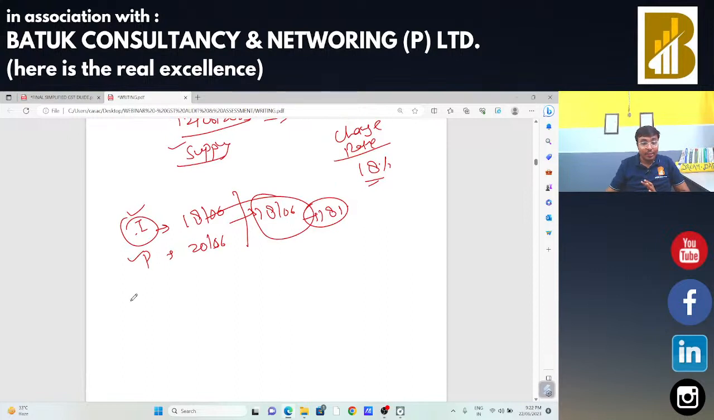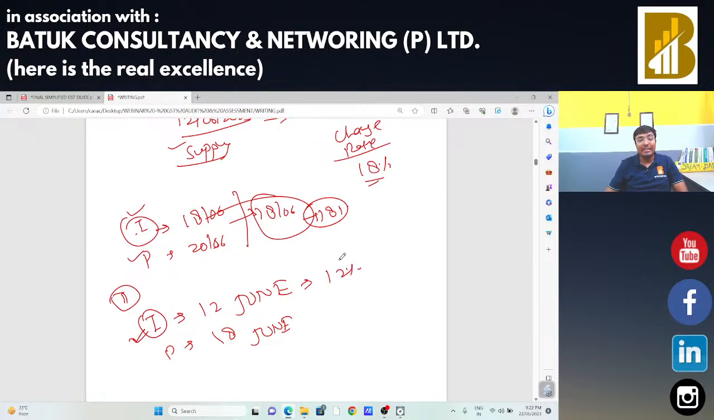Now the next situation. Suppose the invoice is dated 12th June, before the change in rate, and payment is on 18th June. In that case, time of supply will be the date of issue of invoice, that is 12th June. Hence, GST rate will be 12% because at the time of invoice the rate of GST was 12% and time of supply is also 12th June.